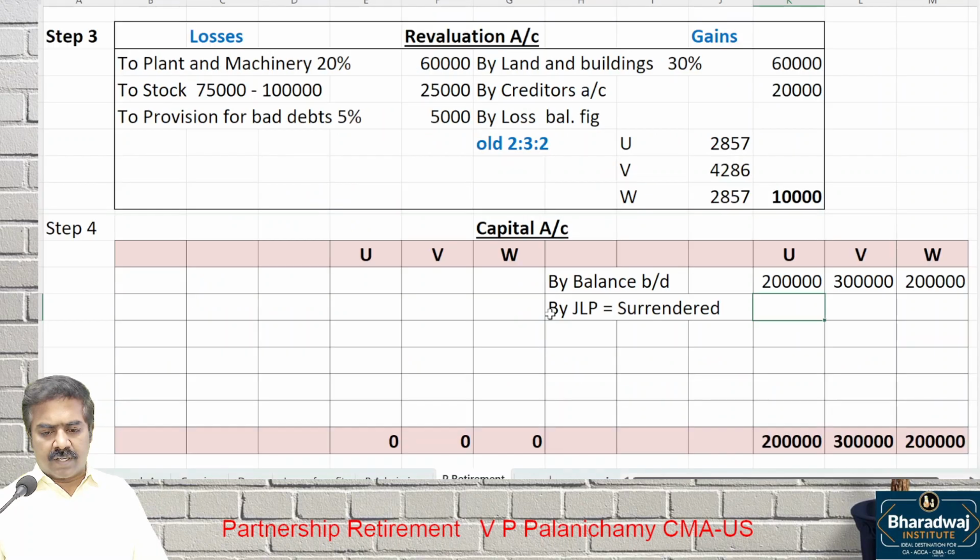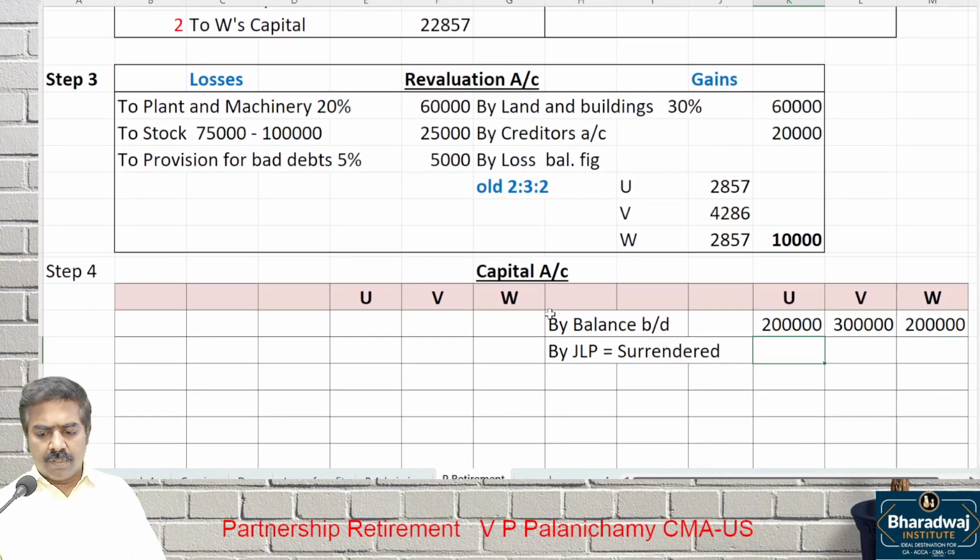What was the surrender in old ratio? 22,857, then 34,286, then 22,857.